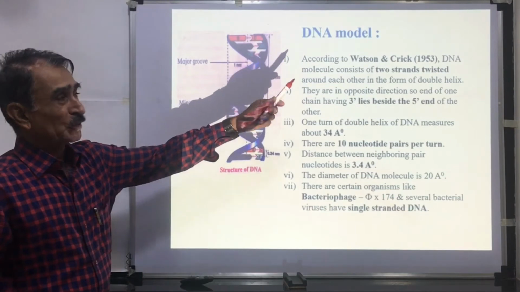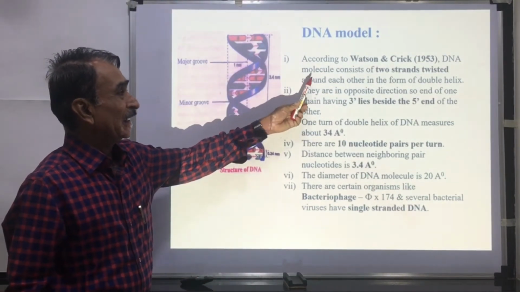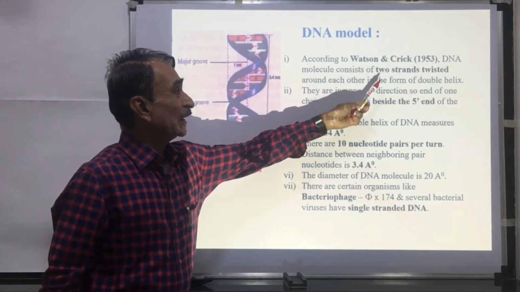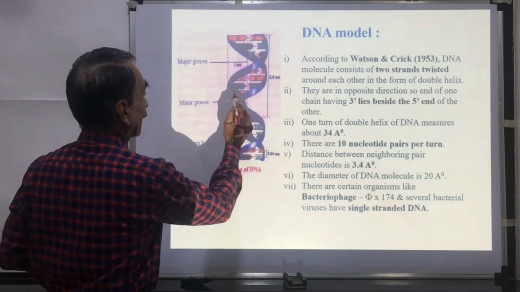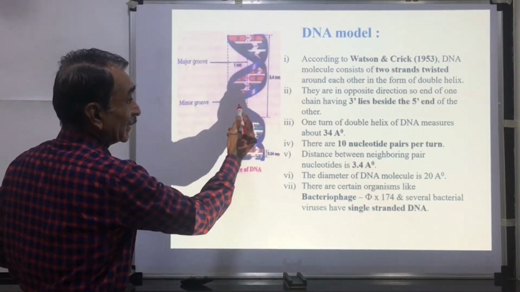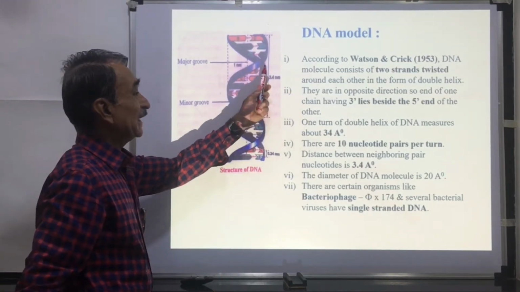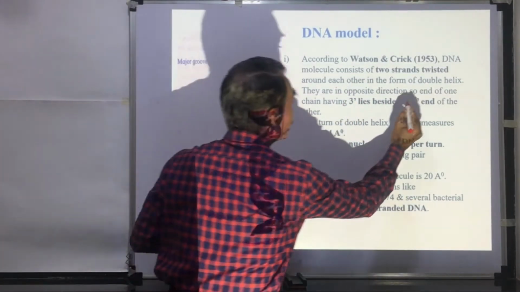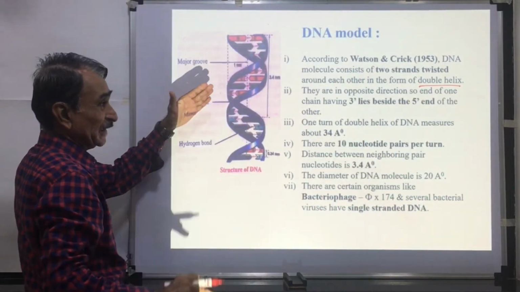Now we shall proceed towards the DNA model. According to Watson and Crick in the year 1953, the DNA molecule consists of two strands twisted around an imaginary axis. These are the two strands. These strands are helically twisted around an imaginary axis, and there is formation of a double helix. Here there are two strands, that's why there is a double helix.